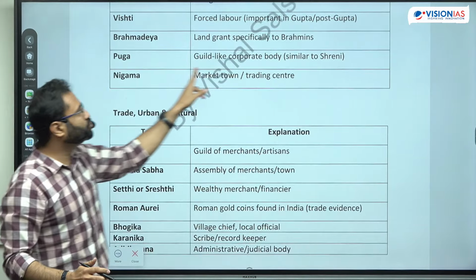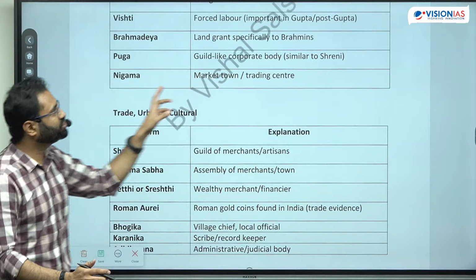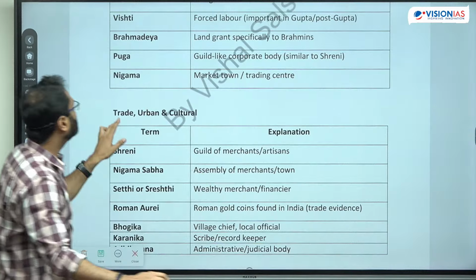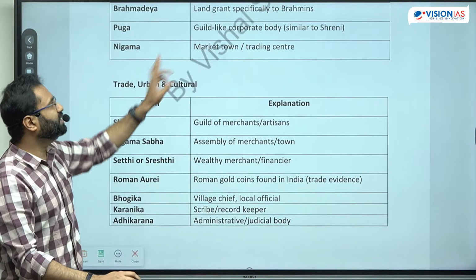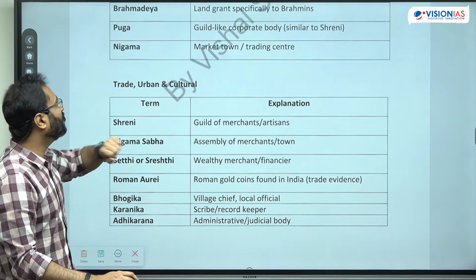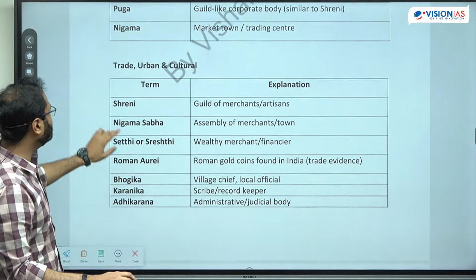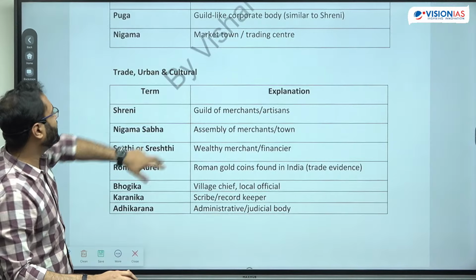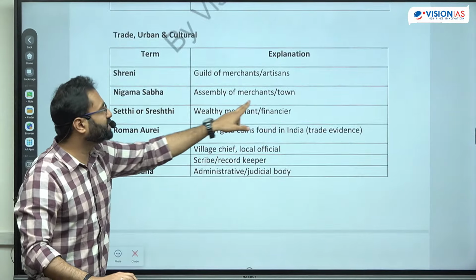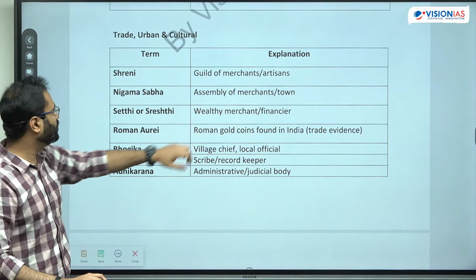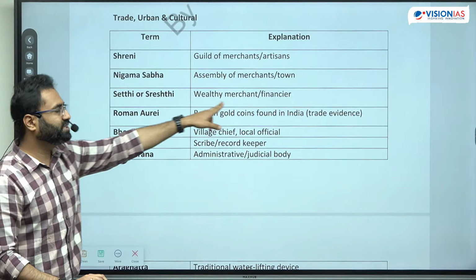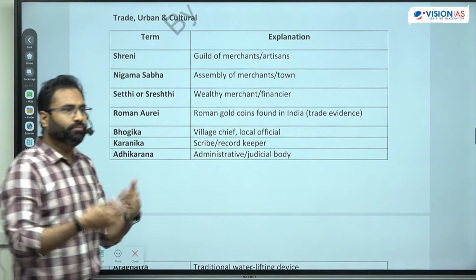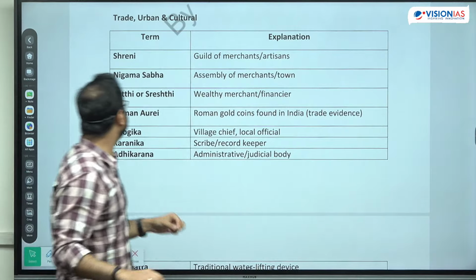Puga, Puga is used for the guild structure. So जैसे श्रेणी है वैसे ही एक और guild structure था, which is Puga. Then another term which is the Nigam. Nigam is used for the market town or the trading center. Now trade में there is Shreni. Now Nigam we have seen for the marketing town. So basically it is the assembly of the merchants of that particular town. Shreshti or Shetty is the merchants. Generally they are the money lenders also, the money lending community भी थी.